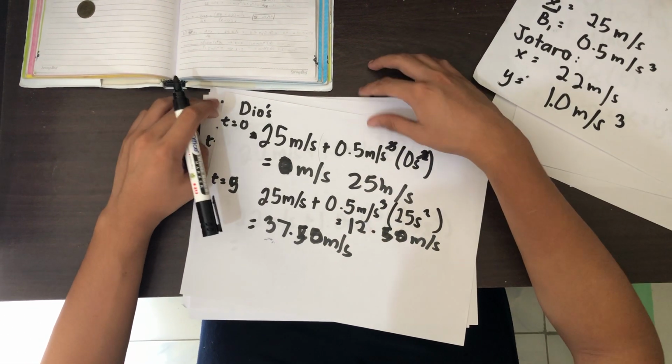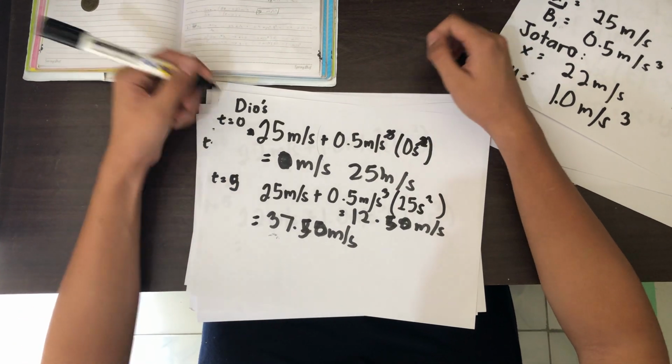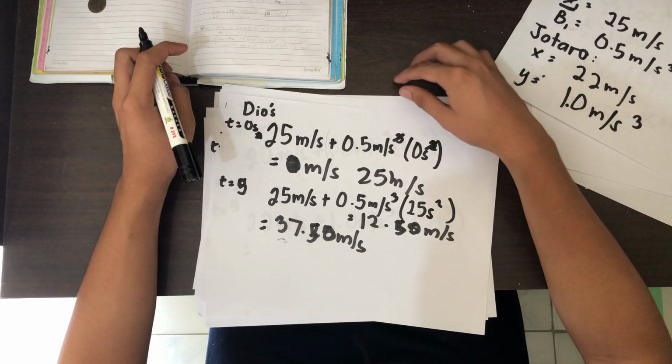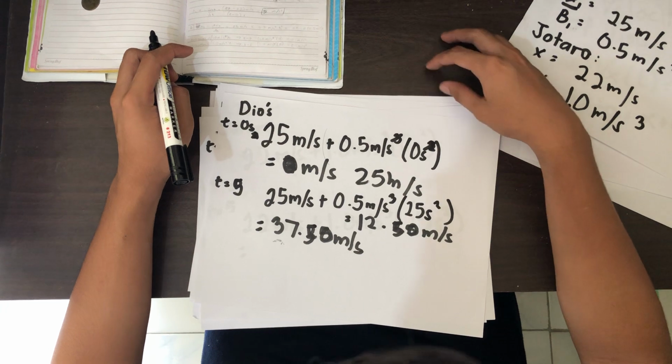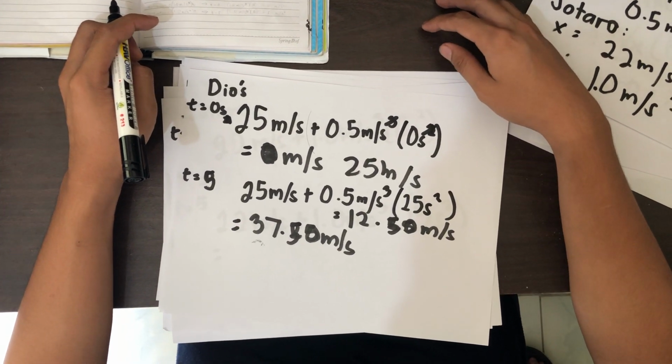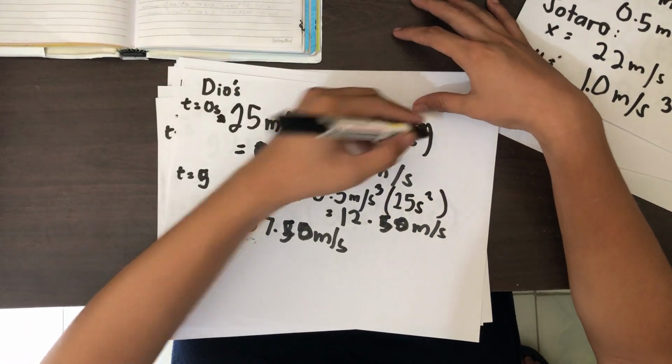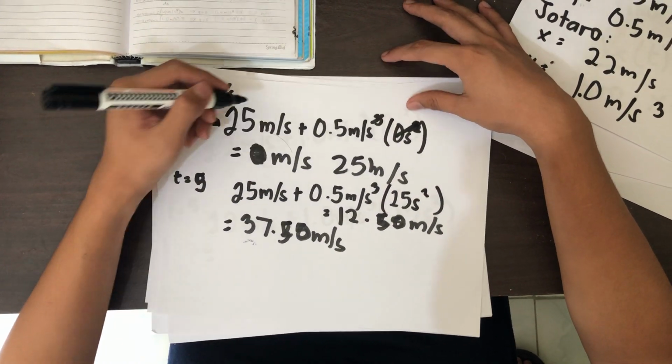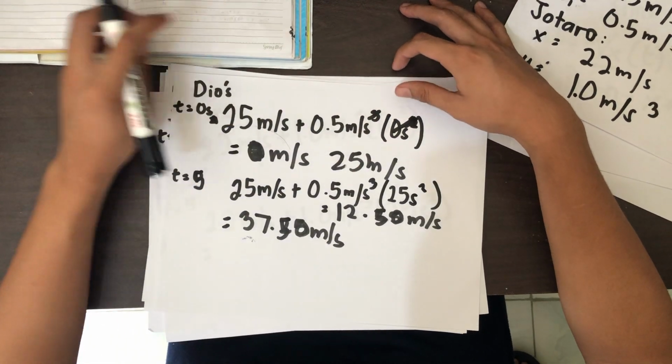So let's start solving. When t is 0 seconds, that's 25 meters per second plus 0.5 meters per second cubed times 0 seconds, that's going to get cancelled, so that's 0 already. So the answer is 25 meters per second.